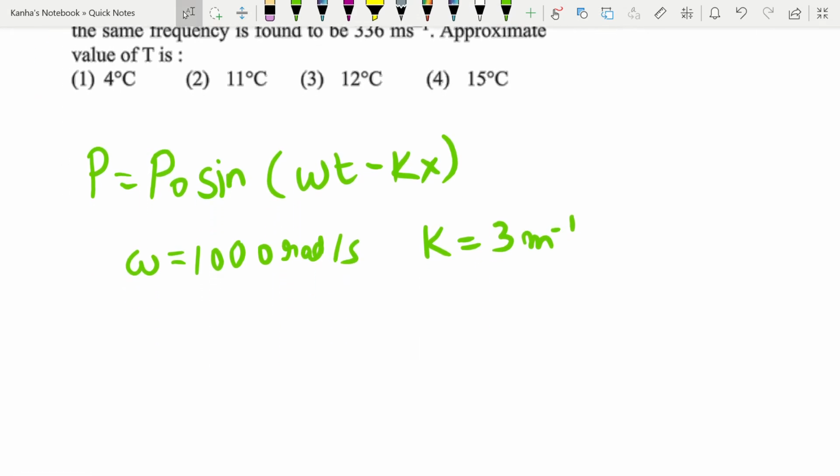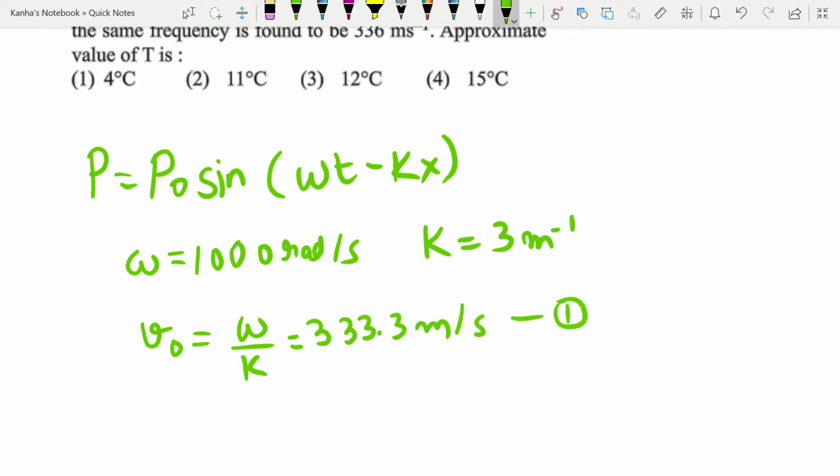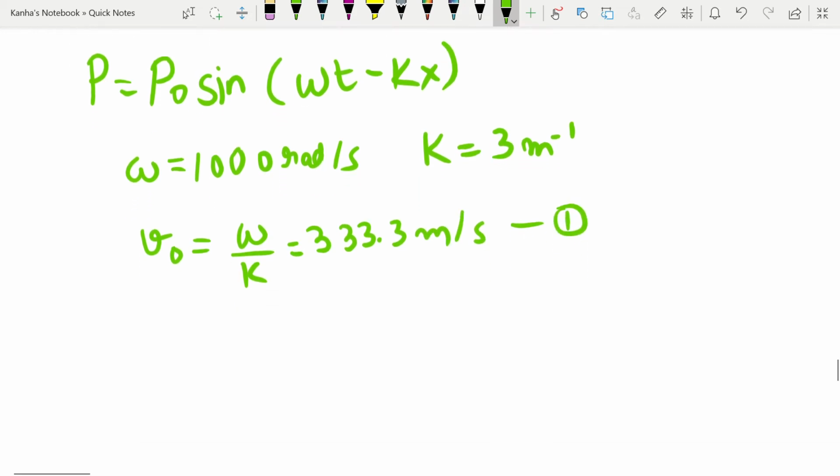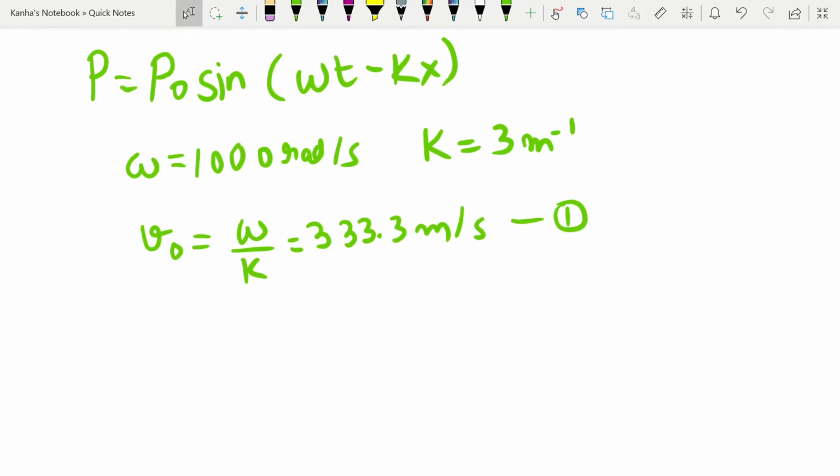With this clear, you can easily find the velocity of the wave. So velocity, let's say at 0 degrees Celsius, is omega by k, equal to 333.3 meter per second. Now we need to see what is the dependence of velocity on temperature. We already talked about this before. So v1 by v2 is equal to root T1 by T2, because velocity is proportional to root of temperature.